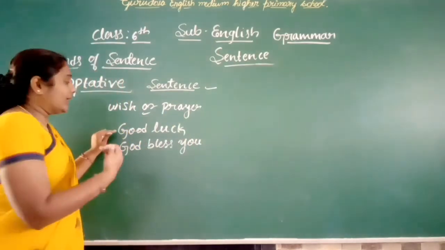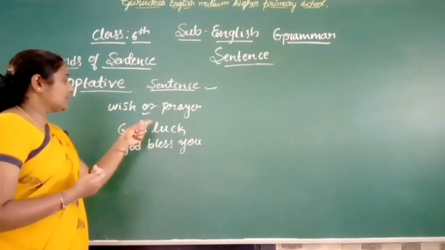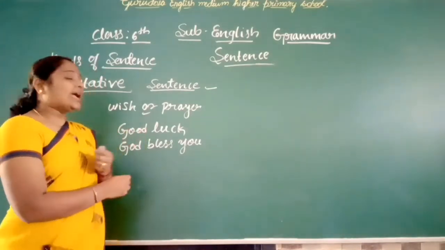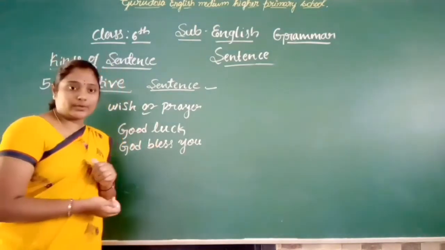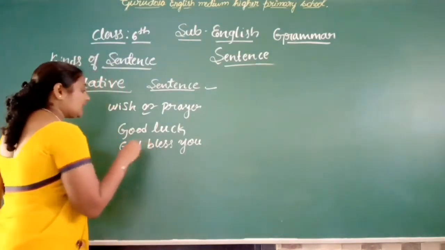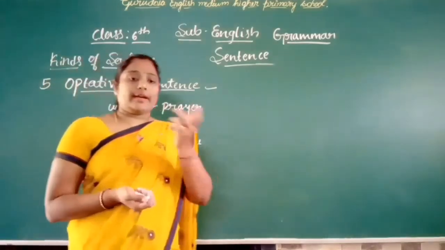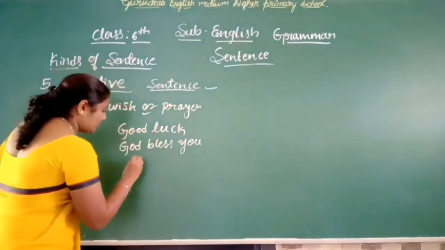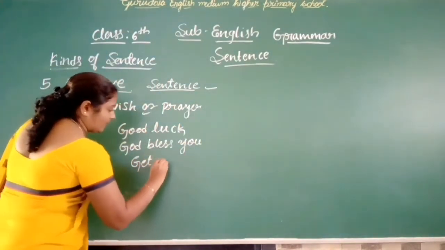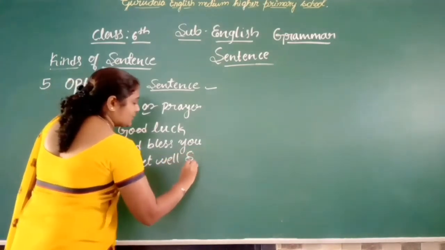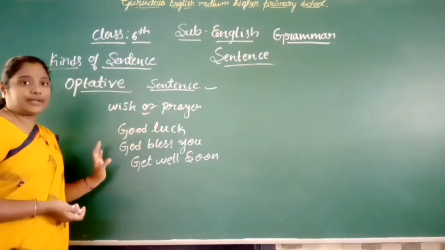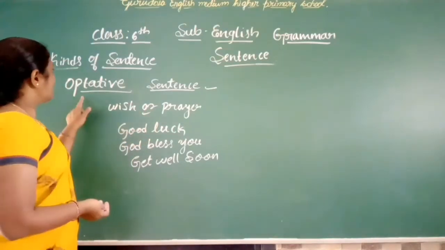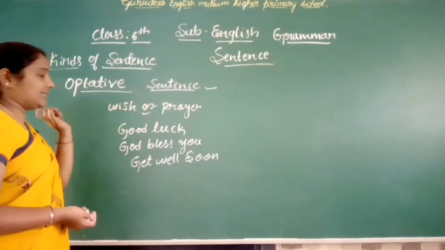While your friend is writing the exam, you say, good luck for your exam and good luck for your future, and God bless you. You are wishing your friends, and get well soon. This is a prayer. These are all examples of the optative sentence.